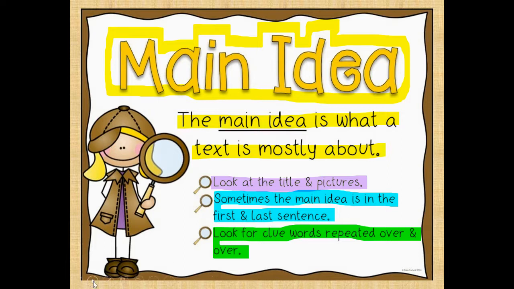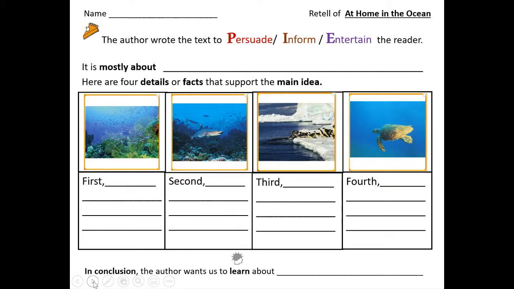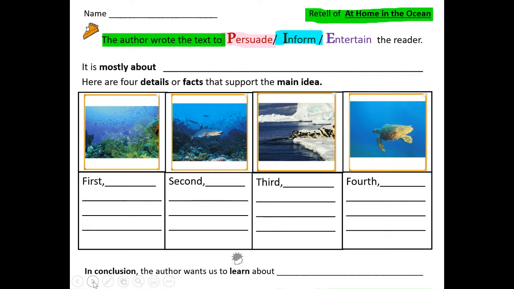So, first, we're going to talk about the text before we write it. We're going to review the main idea, author's purpose, and important details. So, retell of At Home in the Ocean. The author wrote the text to either persuade, P for persuade, convince the reader of a certain point of view, or inform, to give the reader information, to teach us something, or entertain, to tell a funny story or hold the reader's attention through enjoyment.